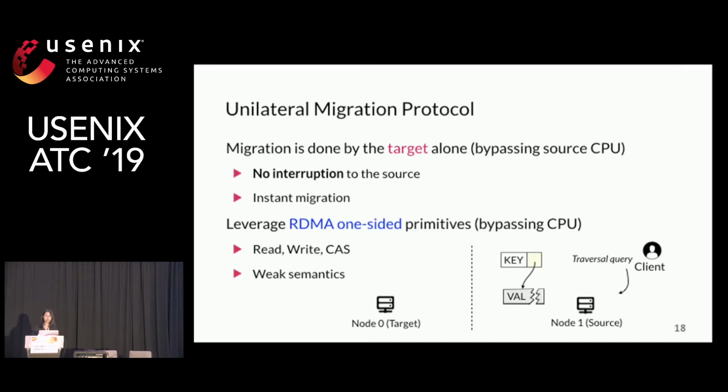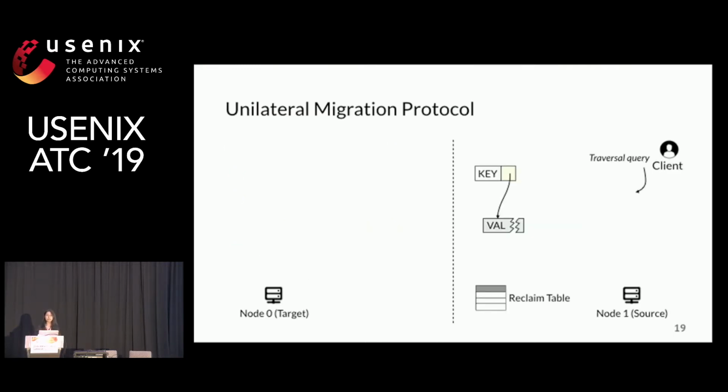It leverages RDMA because RDMA primitives totally bypass the source CPU. Although RDMA is CPU bypassing, it is challenging to use it for migration due to its weak semantics. Pragh carefully rehearses read, write, and compare and swap operations. In detail, it is a 5-step protocol to migrate value and update address in a key.